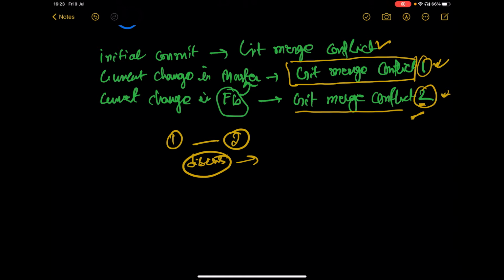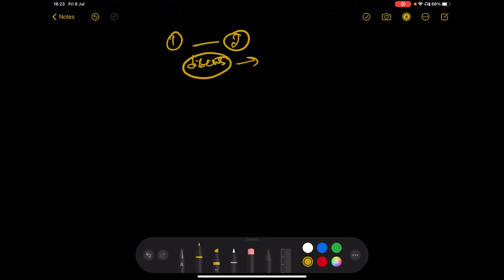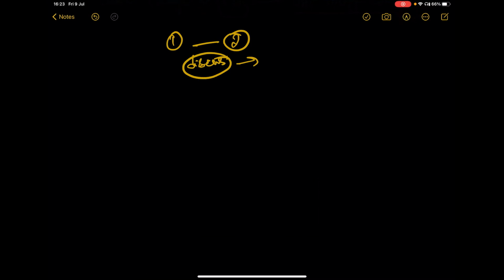So the guy working in the feature branch will use the git merge tool command. There is a particular command in Git, like all other commands, called merge tools. So the actual command would be git merge tools, and this command will show something like this.